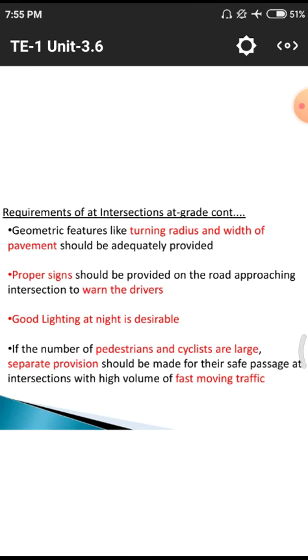We need to provide a separate provision. Why? Because separate provision means we have to lay out a single lane road for these pedestrians and cyclists. Normally in bridges and other structures we observe that pedestrians have an entirely separate span at the edges of the bridge, so that pedestrians and cyclists move on those edges of the particular bridge. It leads to a separate traffic flow for pedestrians and other two wheelers or four wheelers, so that there may be no chance for traffic jams and traffic delays.